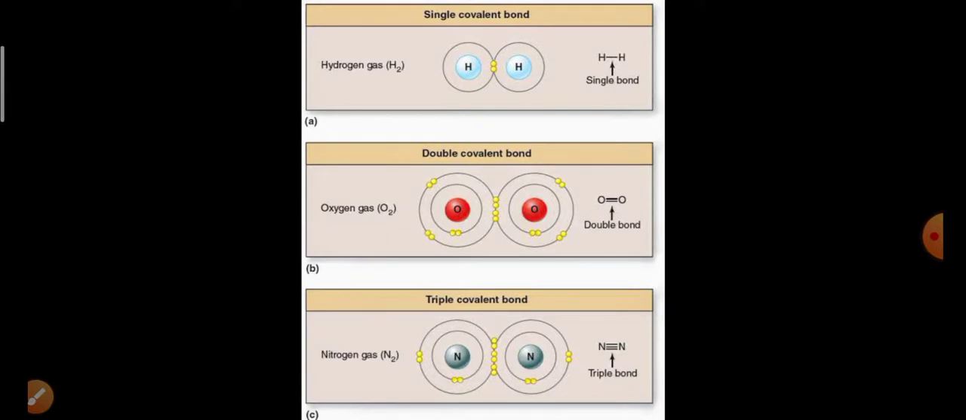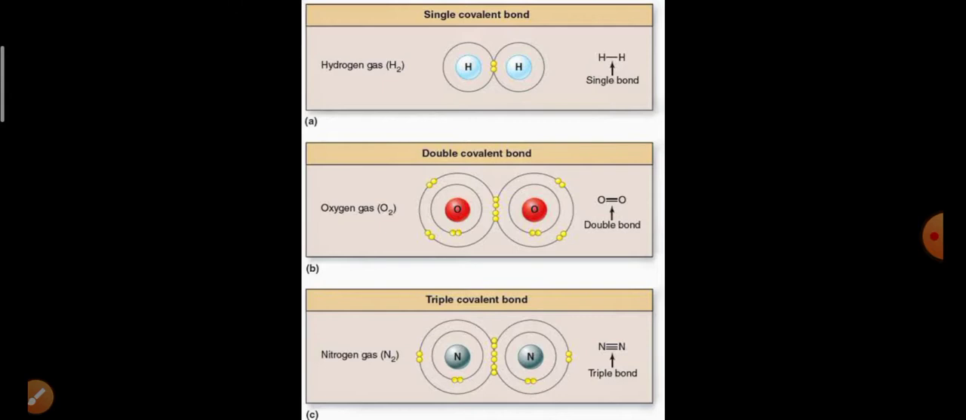Here you can see there are three types of covalent bonds: single covalent bond, double covalent bond, and triple covalent bond. The H2 molecule has a single covalent bond. Why? Because only one pair is there. How many pairs there are is the only thing that matters.